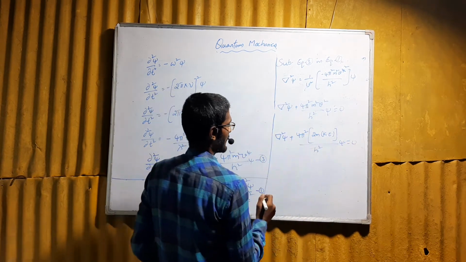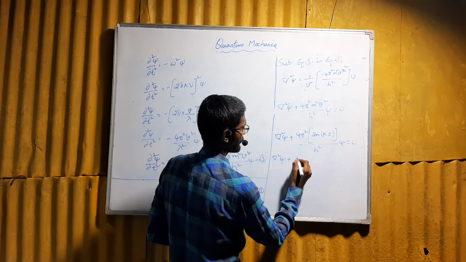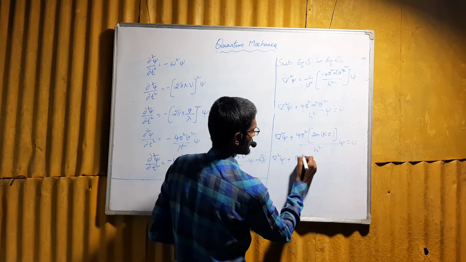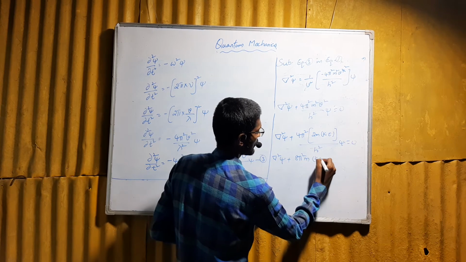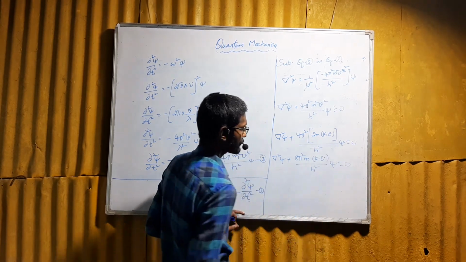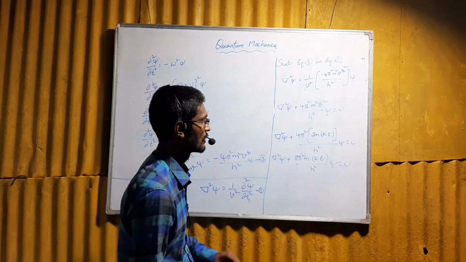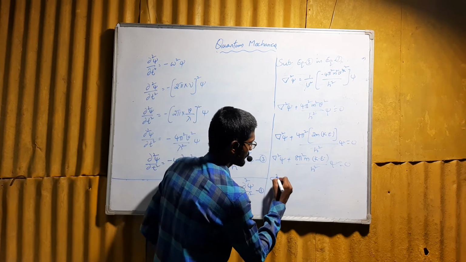In terms of kinetic energy, this equation becomes ∇²ψ + 8π²m × kinetic energy/h² ψ = 0. We know that kinetic energy is total energy minus potential energy.